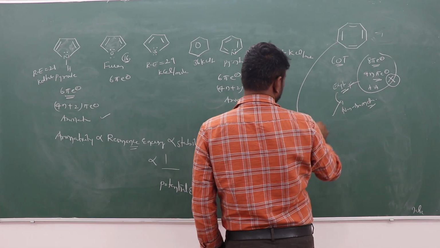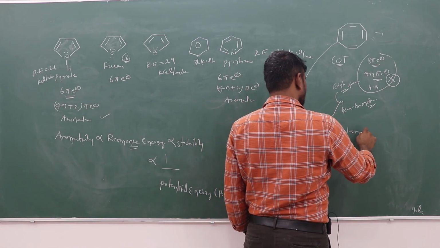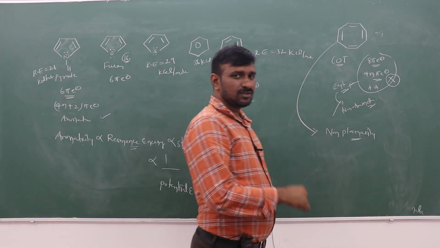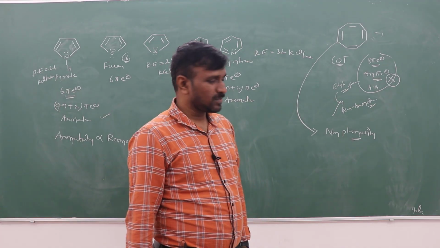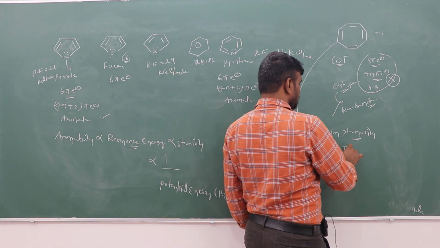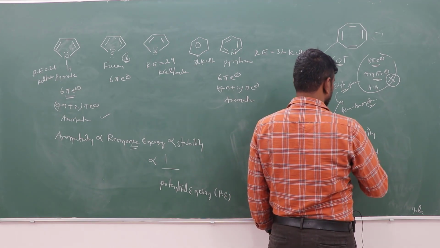This cyclooctatetraene is a non-planar compound. Though it is sp2 hybridized carbon, how it is non-planar is explained by its tub-shaped structure.